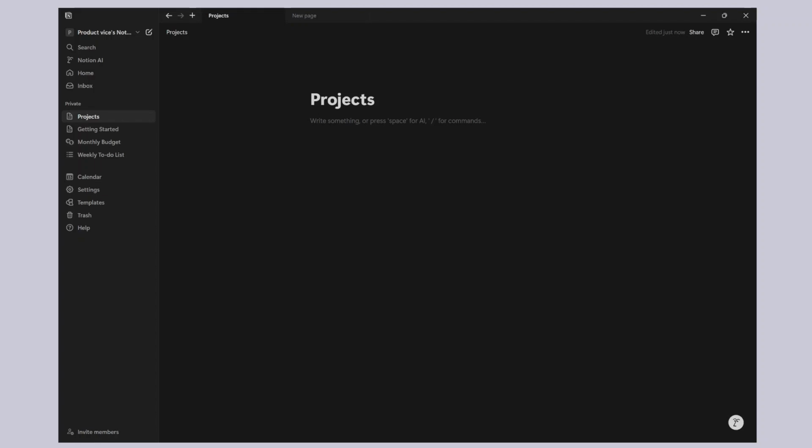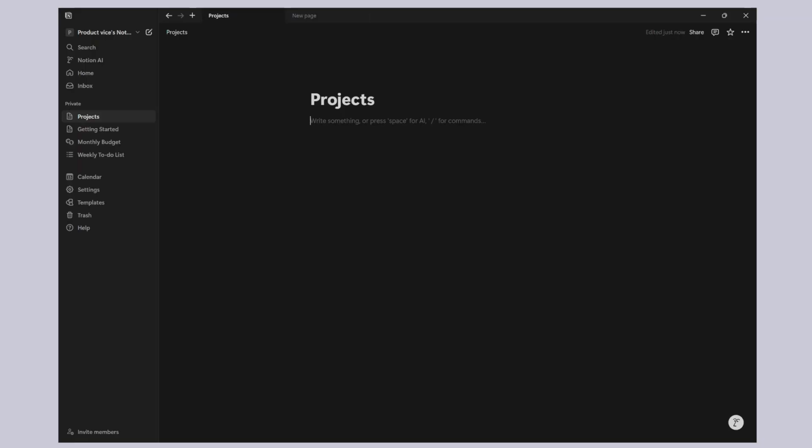That could be, let's say, a dashboard page or maybe a collections page. But inside these pages, you can create more pages. And within those pages, you can create more pages. And then inside them, there can be more pages. So basically all of Notion is pages inside of pages inside of pages inside of pages. So now let's talk about blocks.